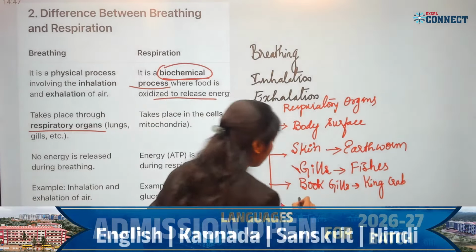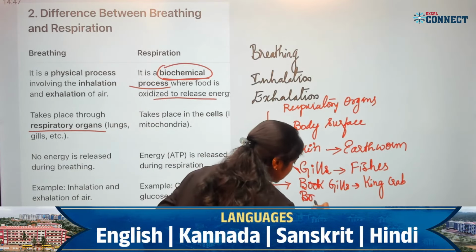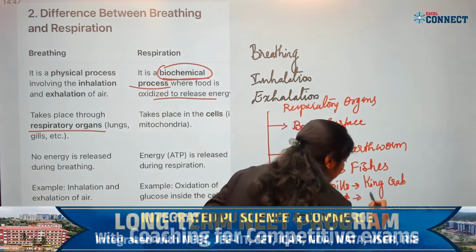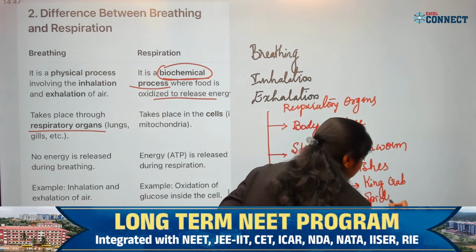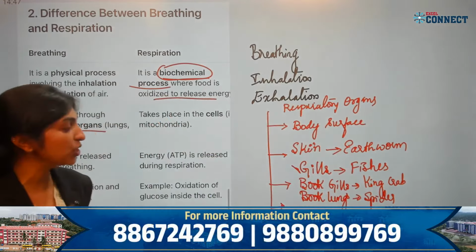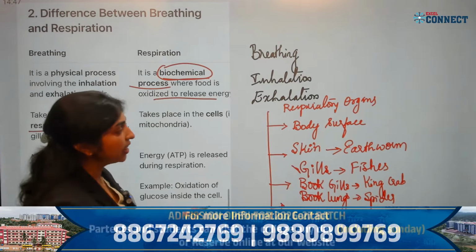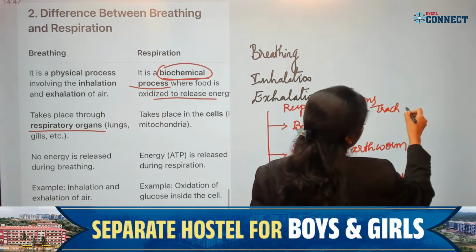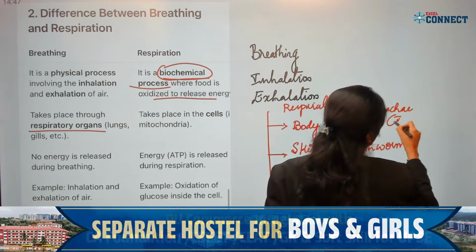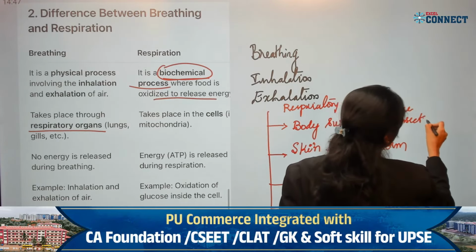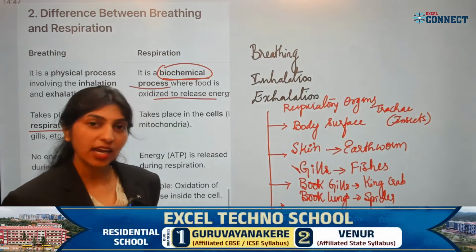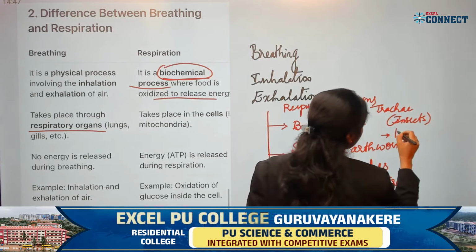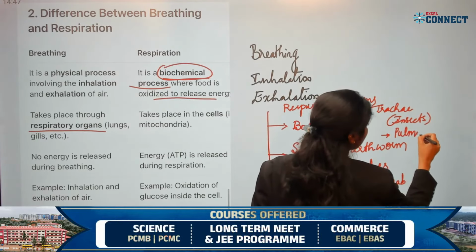Then we have book lungs. They are respiring through book lungs. You can see this in spiders and scorpions. Other than this, there is respiration through trachea. In insects, they respire through trachea. And then at last we have pulmonary respiration. What is pulmonary respiration?